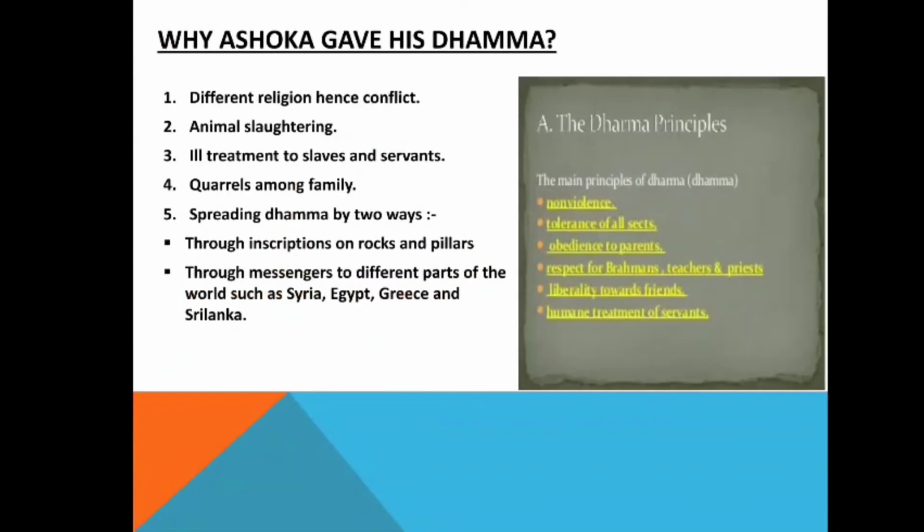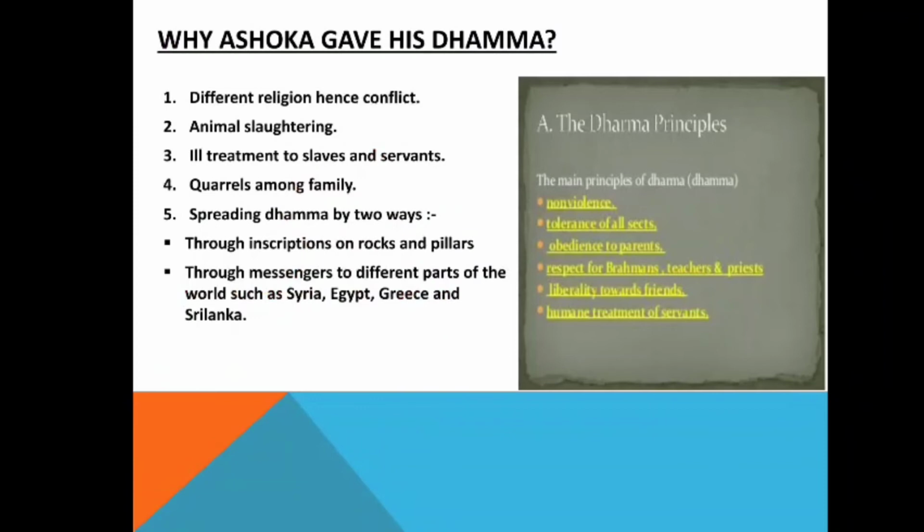Then why did Ashoka give his dhamma? What was the basic motive? Different religions were having conflict, and because of this conflict there was a lot of violence in society. So to avoid that violence, he gave his dhamma. Animal slaughtering: a lot of animals were killed in the name of god, in the name of sacrifice to the god. Also there was ill treatment of slaves and servants, and quarrels among families.